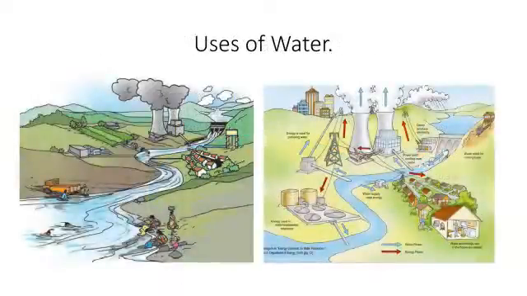We have learned that water on the earth is regulated through the water cycle. In the water cycle, water gets evaporated from water resources like the oceans and seas, and it converts into vapors.